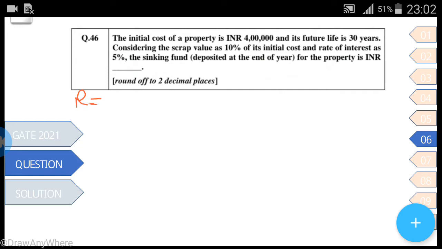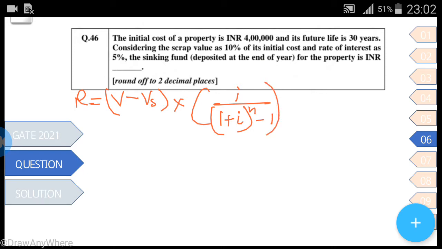R is equal to value of the property at initial level minus value of the property at scrap value, multiplied by interest rate divided by 1 plus interest rate raised to power n, where n is the years, minus 1. So given, V is 4 lakh. If future life is 30 years, then n is 30 years.